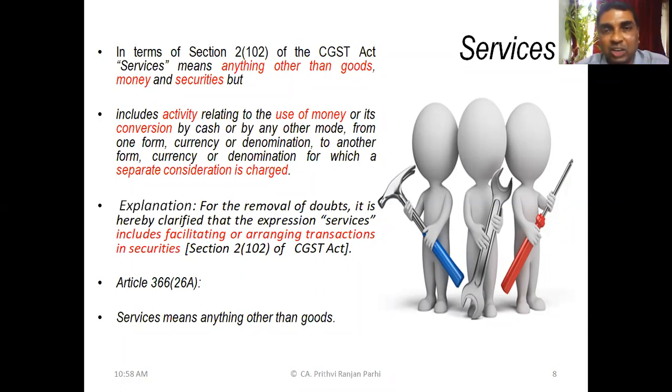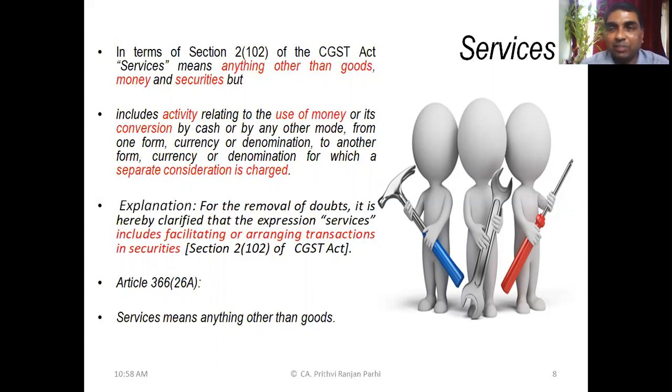Means anything other than goods, money, and securities. So that means these three things are excluded. Goods are excluded. Goods definition we already know. Money and securities are also excluded. So money and securities are neither goods nor services because both the definitions specifically exclude them. But it includes activity relating to use of money. Money is excluded, but activity relating to use of money or its conversion by cash.